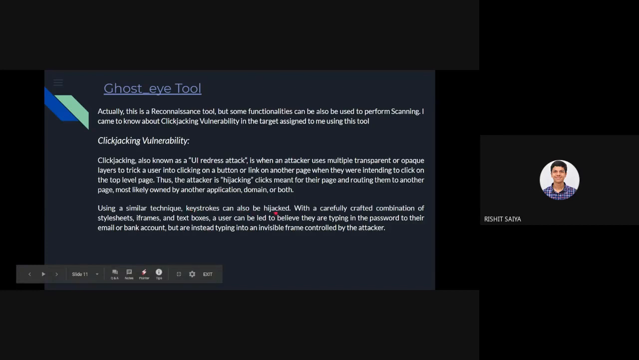Now this is another vulnerability which often is not given enough threat, but we see that if the keystrokes can be reverse engineered, your passwords can easily be exploited with this technique. With a carefully crafted combination of style sheets, iframes, and text boxes, a user can be led to believe that they are typing their password to their email or bank account, but they're instead typing into an invisible frame controlled by an attacker. This is something we generally don't see with our naked eyes, or don't realize would be happening in a system, but it does happen.